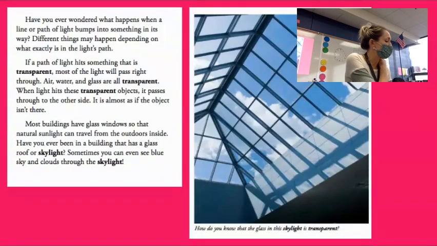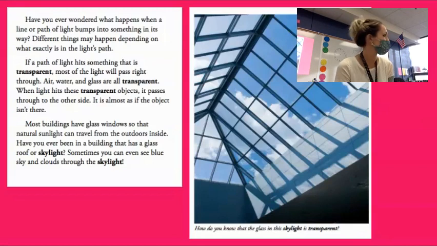On page 14 and on page 15, well, page 15 we can look at first. We have this picture. Take a moment to observe the picture. Put your book flat on your desk so I know you're following along. You're not even on the correct pages. Read the caption with me. How do you know that the glass in the skylight is transparent? So they're asking about that word transparent.